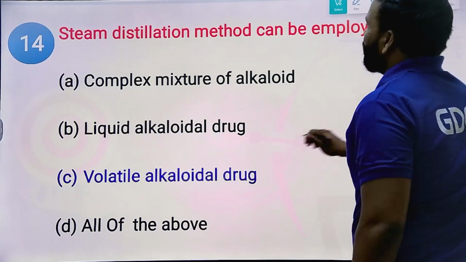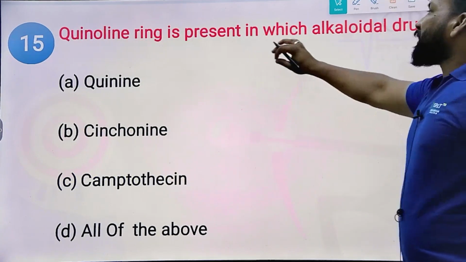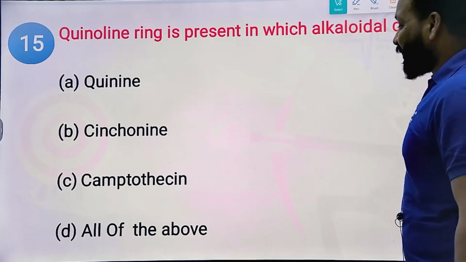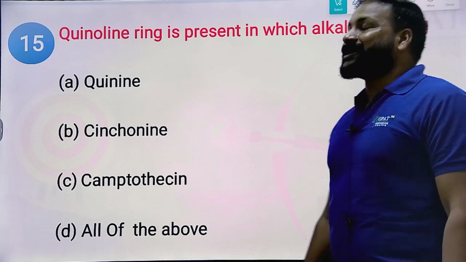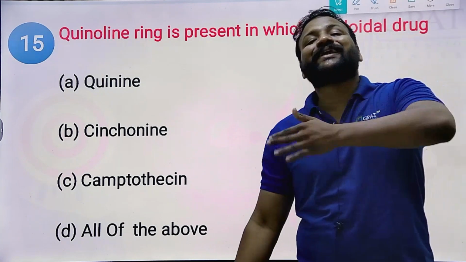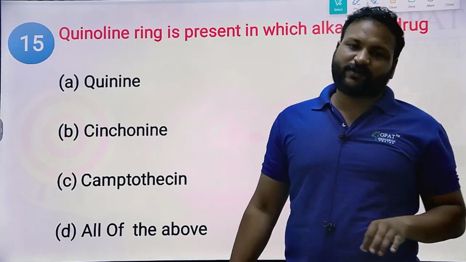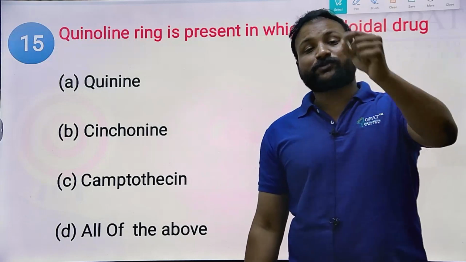Next question. Quinoline ring is present in which of the alkaloids? Quinoline ring is present in which type of alkaloids? Yes, we have classified the alkaloids into 13 types based on the type of structure, as well as the position of the nitrogen atom.